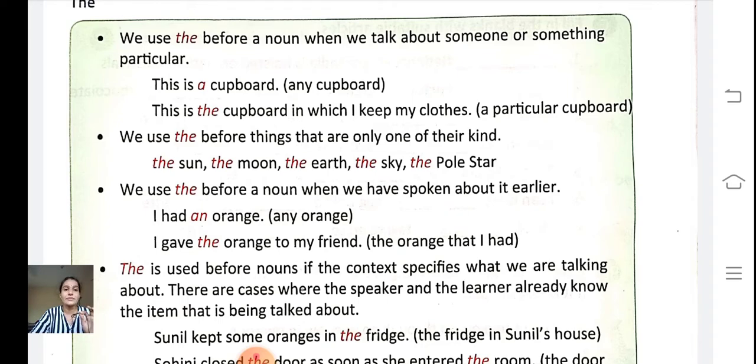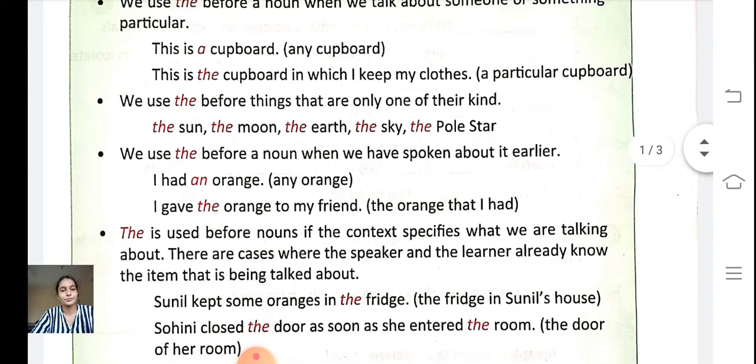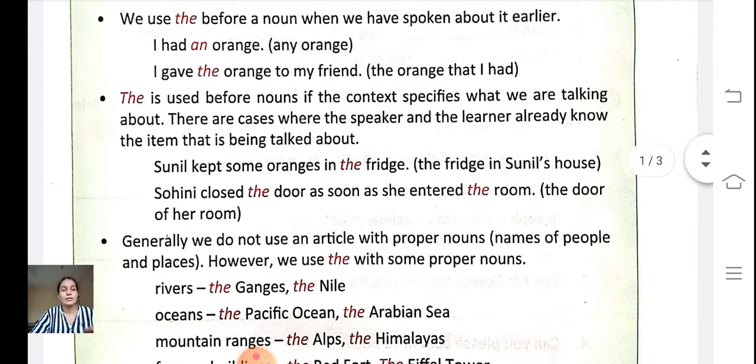There are cases where the speaker and the learner already know the item that is being talked about. You can see here, Sunil kept some oranges in the fridge. The fridge in Sunil's house. So here it is a particular fridge, so we use the.